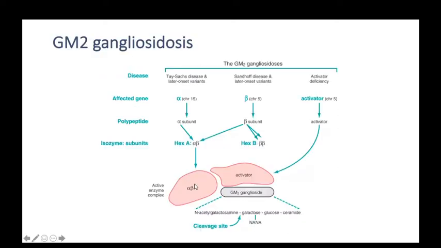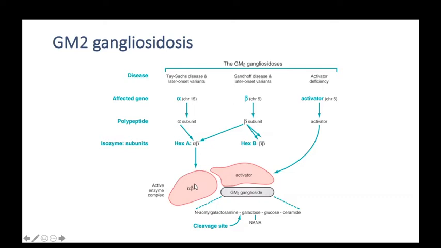In this figure, these are the diseases. How do they act? The affected gene is either the alpha chain or the beta chain. The alpha chain is on chromosome 15 and the beta chain is on chromosome 5. There is also a deficiency of the activator, which is normally required; that gene is present on chromosome 5. The polypeptides of the alpha subunit and beta subunit activate the enzymes. The isoenzymes are hexosaminidase A and hexosaminidase B, that is for Sandhoff disease.